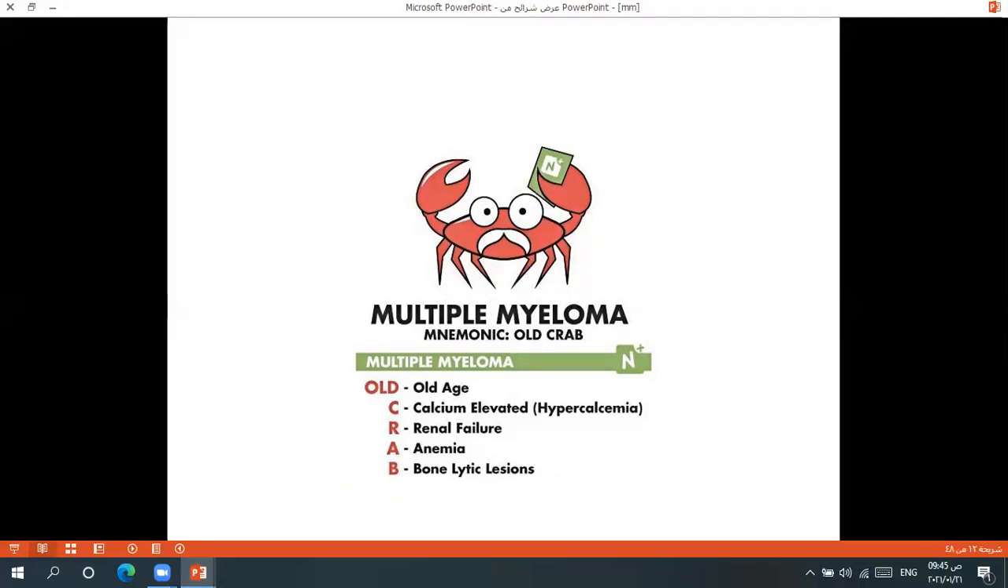What is multiple myeloma? These are the features of multiple myeloma. We call it CRAB. CRAB: C, hypercalcemia; R, renal failure; A, anemia; B, bone lytic lesions. We call it the mnemonic old CRAB when it occurs in the elderly. When these features occur in an elderly with backache, plus hypercalcemia, renal impairment, pallor, anemia, and lytic lesions, this is a case of multiple myeloma.